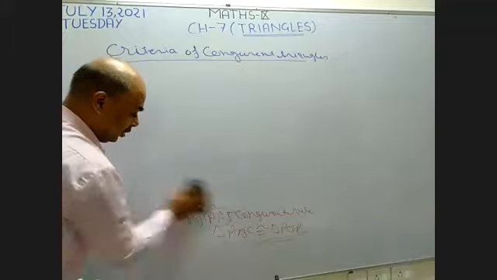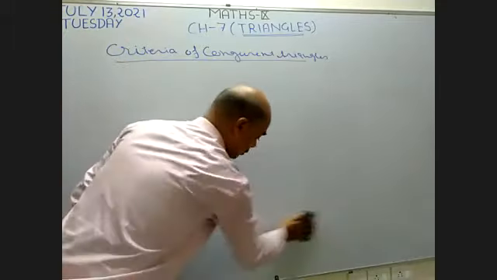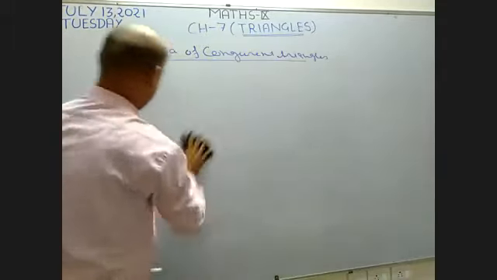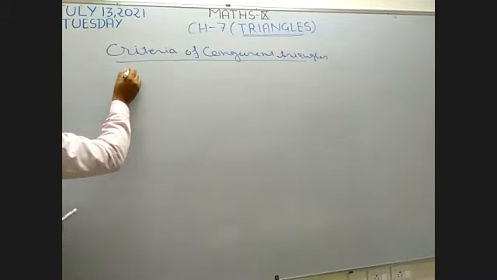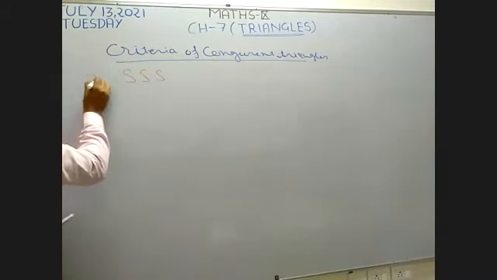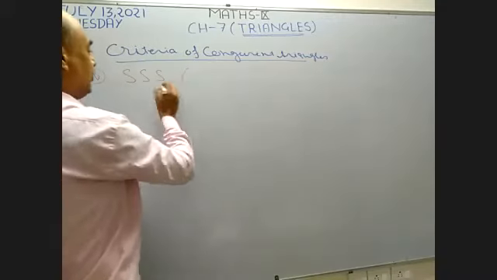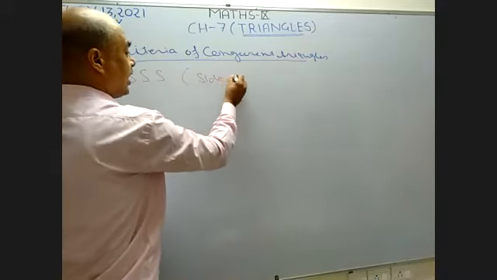It means the corresponding sides of the first triangle. If all the sides of the first triangle are equal to the corresponding sides of another triangle, then it is known as SSS. So right here, SSS. This is the fourth criteria. What is the meaning of SSS? Side.